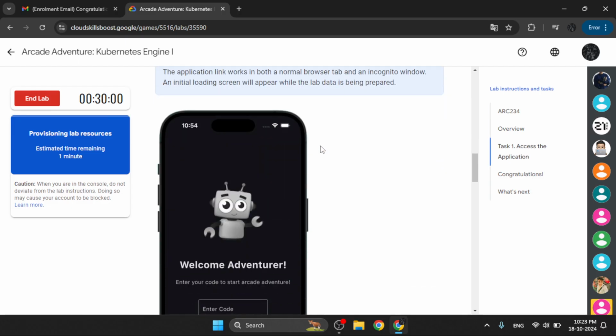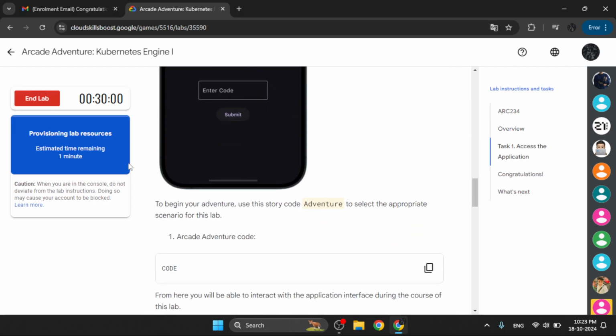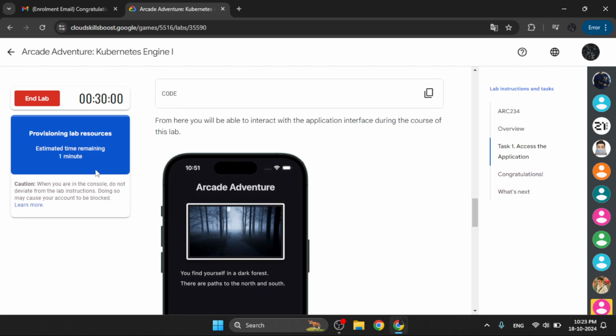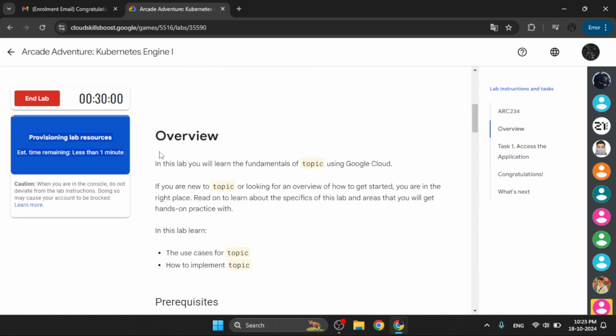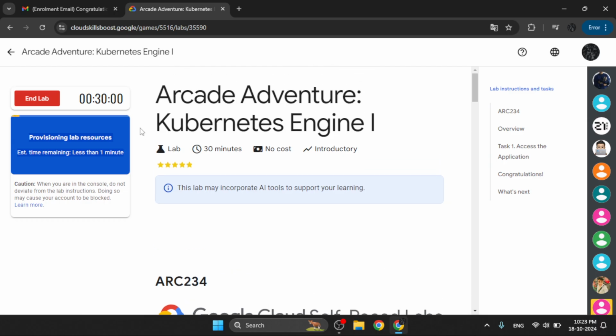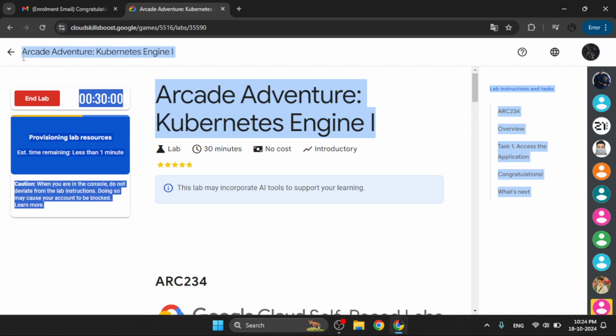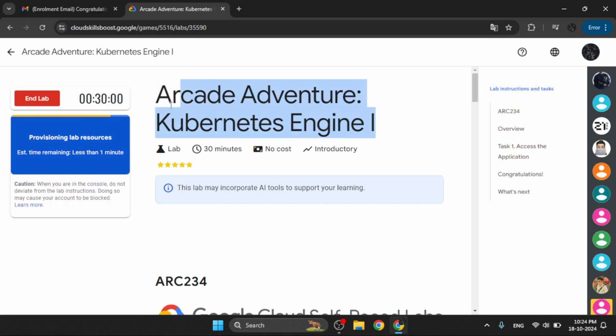I'll walk through it. So let us wait for the lab resources to be provisioned. This happens when multiple users try to access this lab at once, which leads to a waiting time for us.